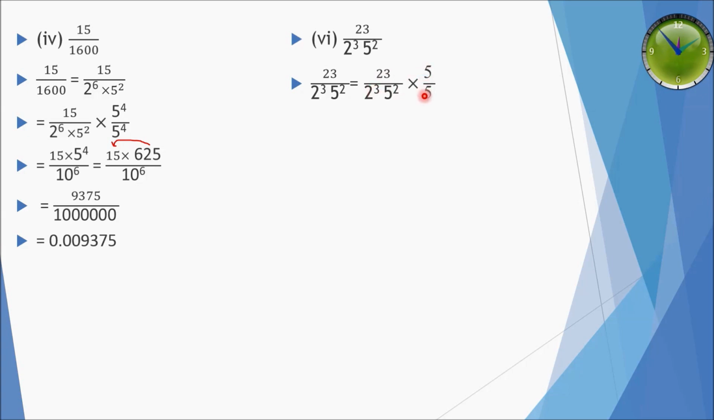So why we are multiplying and dividing by 5? So that we can get pair in the denominator. So this will be equal to 23 into 5, and here there will be formation of pair, that is 5 2s are 10. So it will be equal to 10 raised to power 3. 23 5s are 115 and 10 raised to power 3 is 1000. So we will get 0.115.